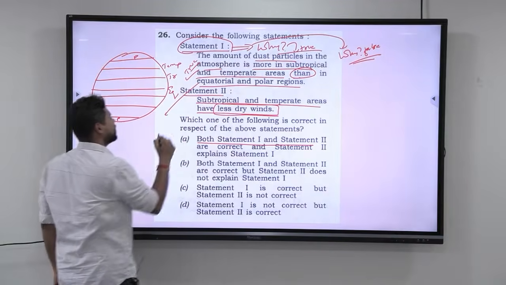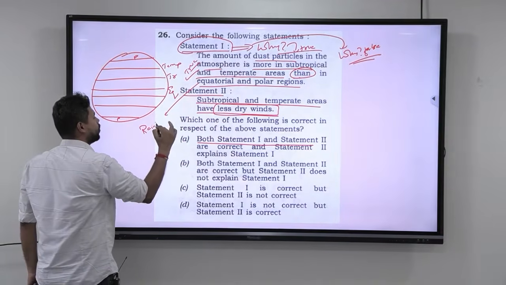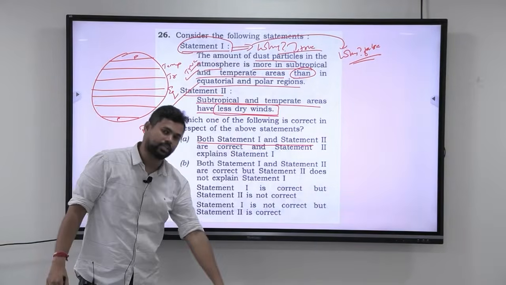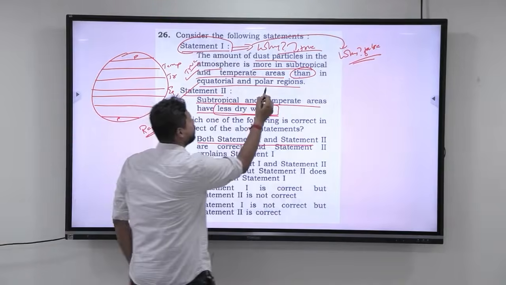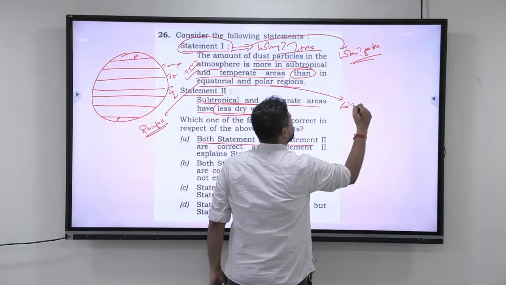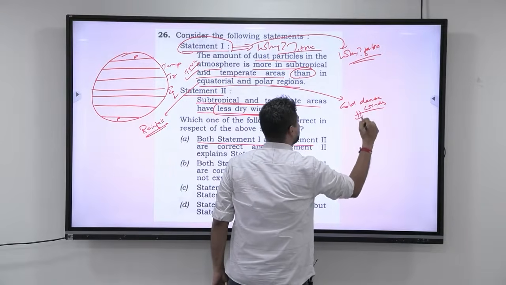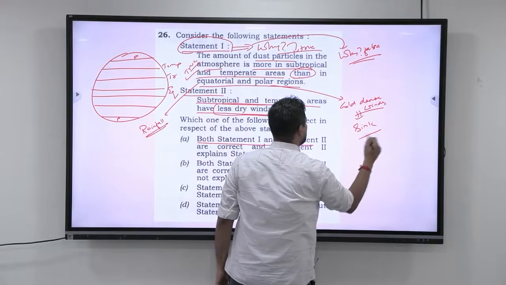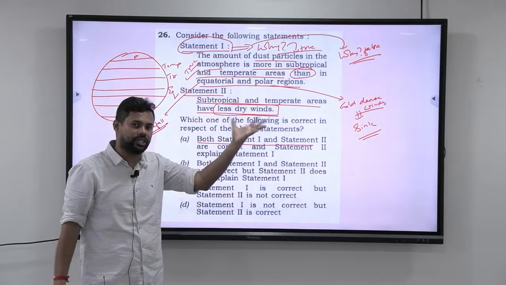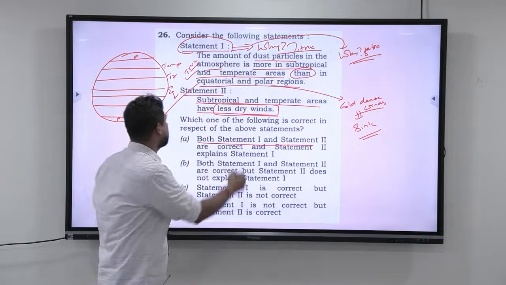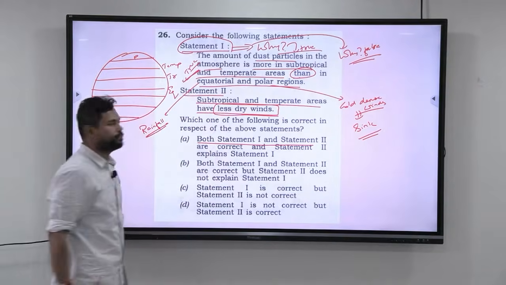Because you have rainfall throughout the year, and that rain will bring all the dust particles back to the surface. Next, in polar regions, you have cold, dense winds. These winds are obviously going to sink, and when they sink, the dust particles are not going to stay in the atmosphere, they are going to come down. So with that logic, I can say that this particular part is true.